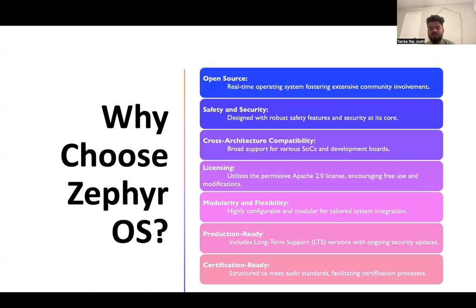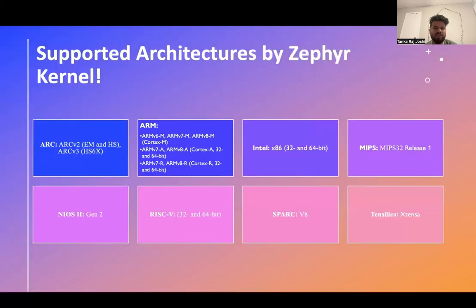Another point is modularity and flexibility. This is more flexible, and in any device, anywhere, we can use it. Another is product readiness, which includes long-term support from the support teams, and it is certification ready and a certified product. Let's move on to another topic, supported architectures.